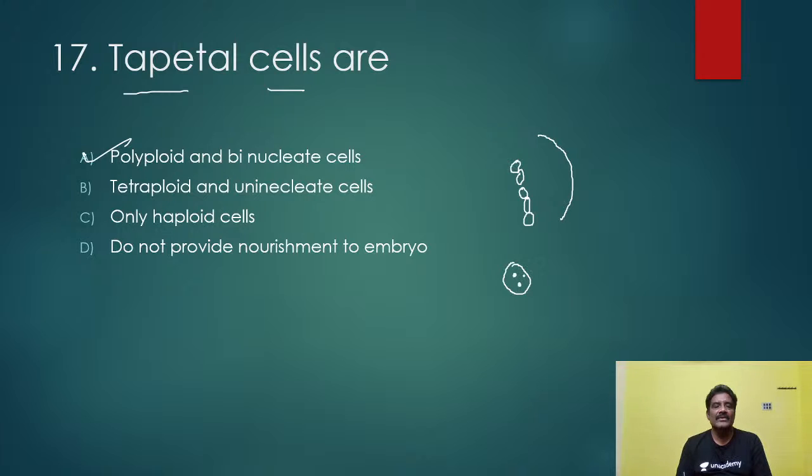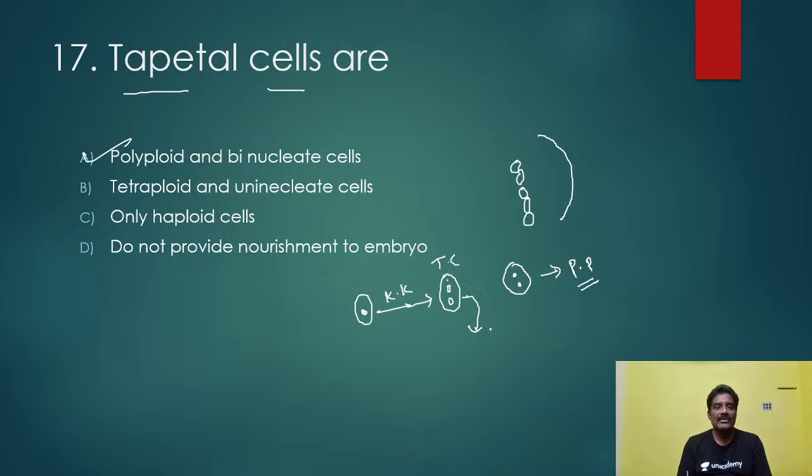And the ploidy is a polyploid condition. Why 2 nuclei? In the tapetum, first karyokinesis takes place. Nuclear division happens, and afterwards 2 nuclei are formed. This is a binucleate tapetal cell.